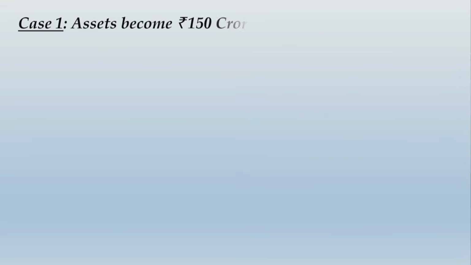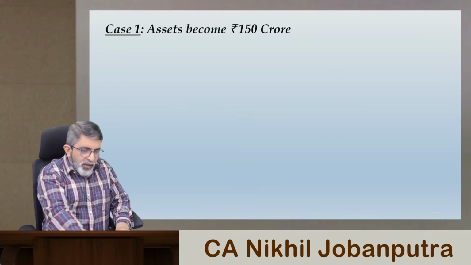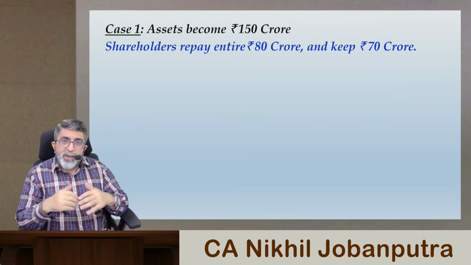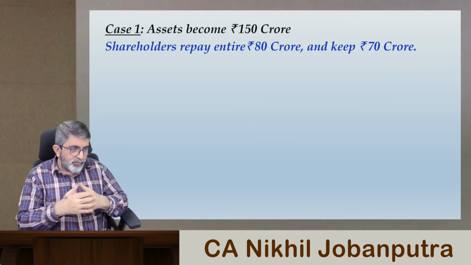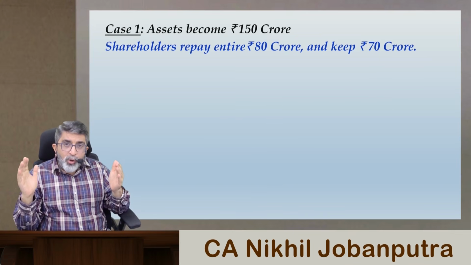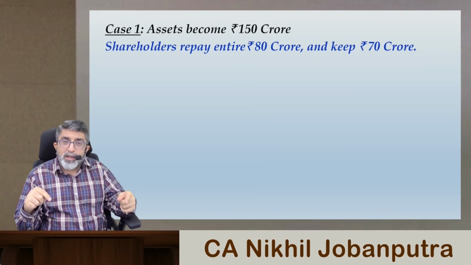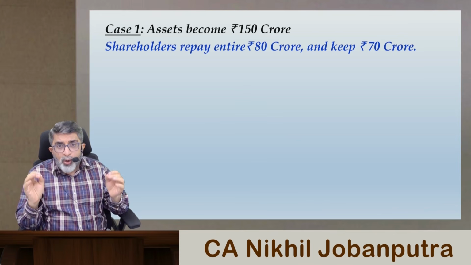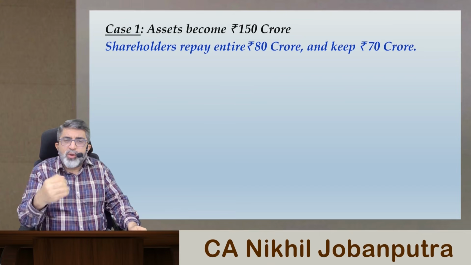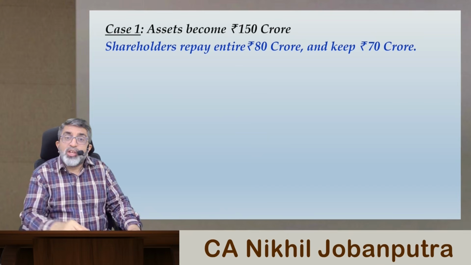Moving ahead, when we deal with the first case, that is when the assets become rupees 150 crore, will you be able to pay off the entire outstanding towards the bank loan? Of course, yes. So out of 150 crores of assets, because the due date or the maturity date of that loan has arrived, by far you have been paying only interest. The principal remained outstanding throughout. Rupees 80 crore you can comfortably pay, and the remaining 70 crore you can retain as shareholders value.